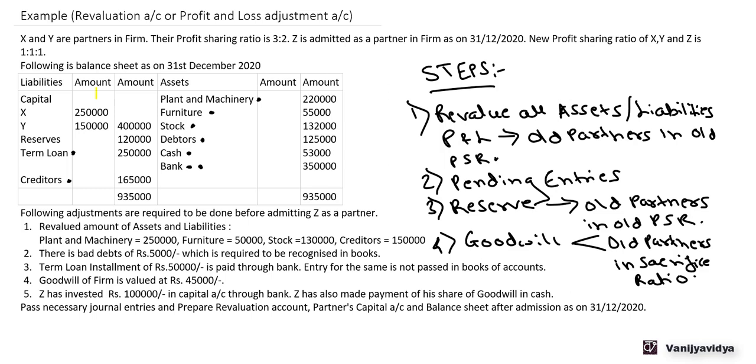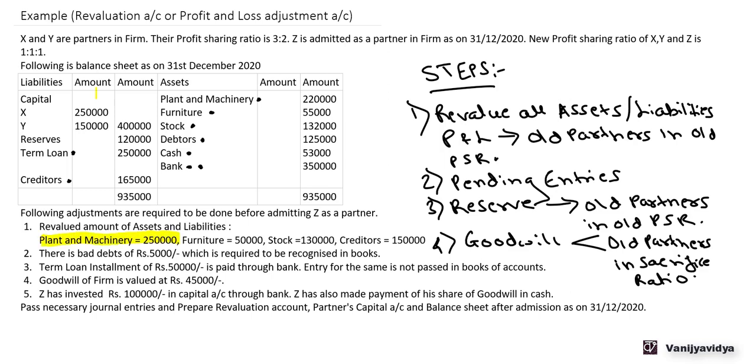Now, first, revalued amount of assets and liabilities. For the revalued amount of assets and liabilities, if there is an increase in the value of an asset or a decrease in the value of a liability, then the revaluation account or profit and loss adjustment account will get credited. If there is an increase in the value of a liability and a decrease in the value of an asset, then the revaluation account will get debited.